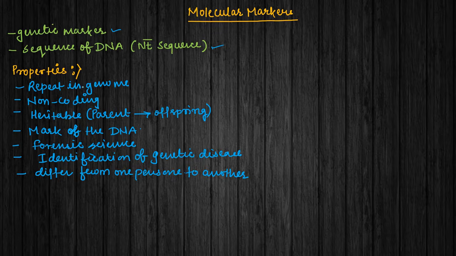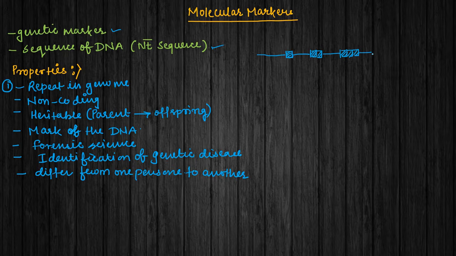Now the properties of molecular markers. The first property is that they are in a repeated manner. For example, this is a stretch of DNA and here there is one molecular marker. It can repeat at a certain location, here also it is repeating, and again we can see the repetition of these markers at some other location in the same genome.